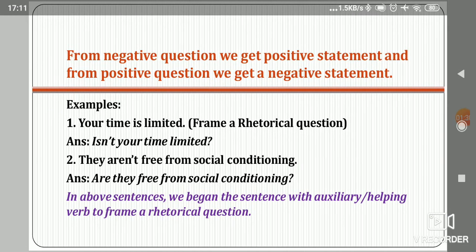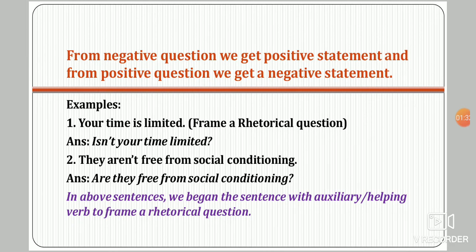From a negative question we get a positive statement, and from a positive question we get a negative statement. Add a question tag: it has been observed that students commit mistakes here between add a question tag and rhetorical questions. Both topics of grammar are different from each other, remember always. But the process which we follow, some kind of procedure, is the same. How will you come to know?